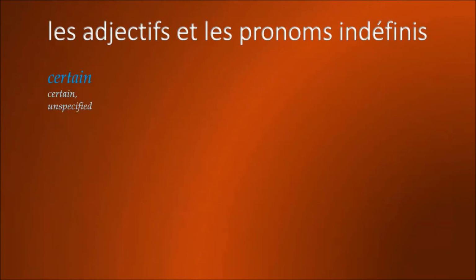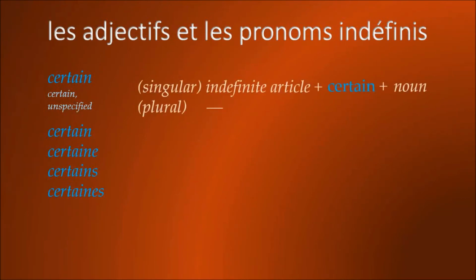Certain is an indefinite adjective with a meaning similar to English, certain or unspecified. As an adjective, it agrees in gender and number with the noun it modifies. So we have the forms certain, certaine, certains, certaines. In the singular, certain is always preceded by the indefinite article, but in the plural, it is not preceded by anything. In both cases, it is